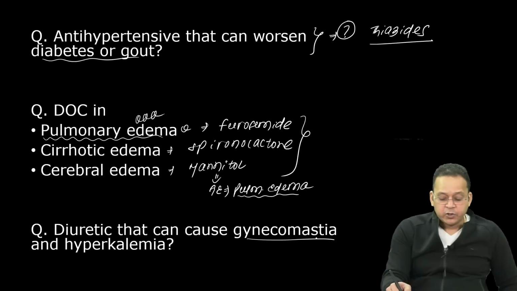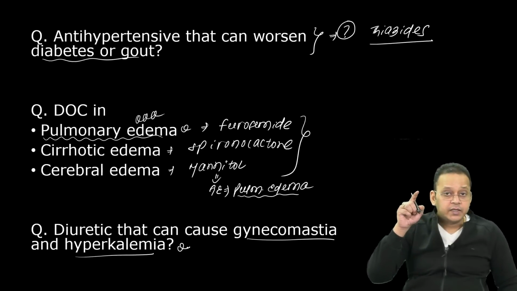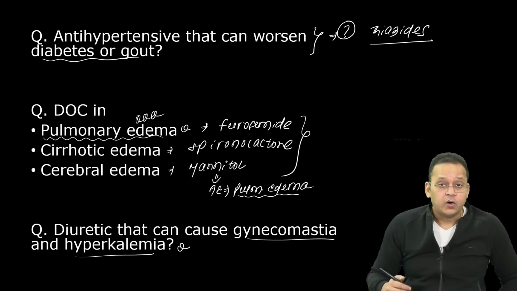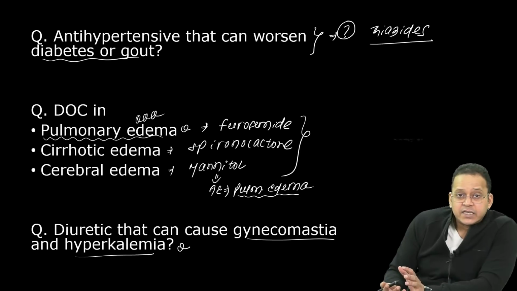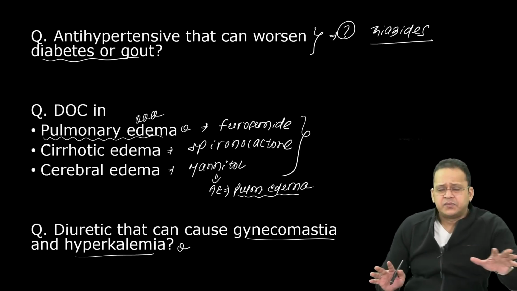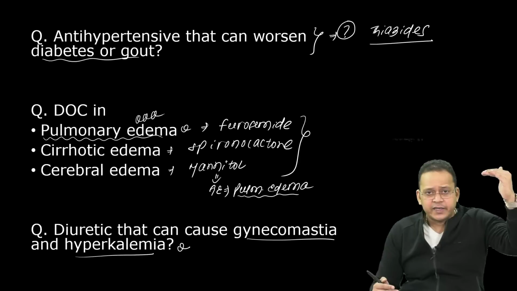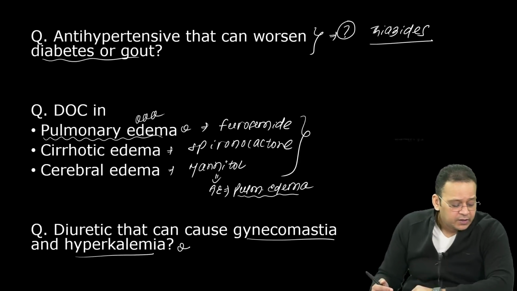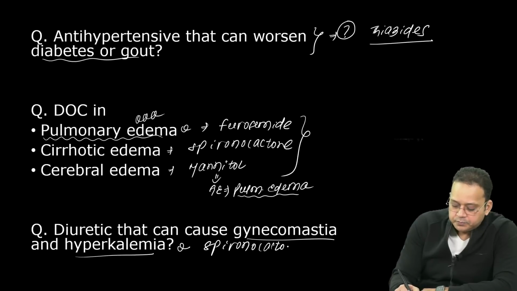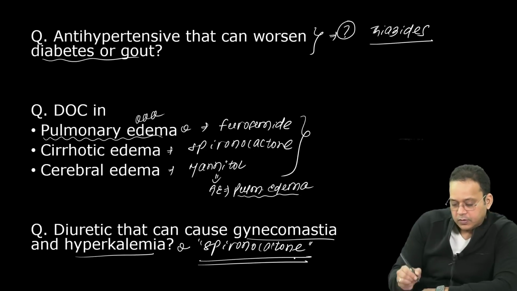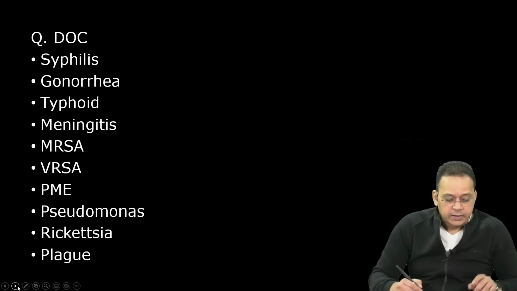Diuretic that can cause gynecomastia and hyperkalemia. What is the answer here, guys? तो इस पे भी सवाल आता है. Clinical cases आते हैं. There is a patient with these findings. Potassium levels are raised. Which drug should not be used? Your answer is excellent. Answer is spironolactone. Right. Let's move on quickly.